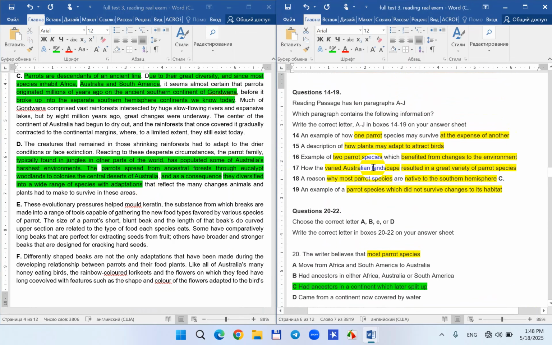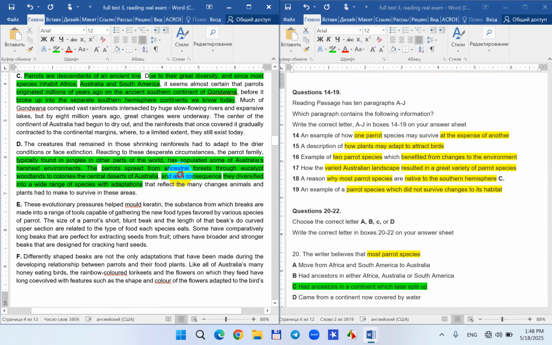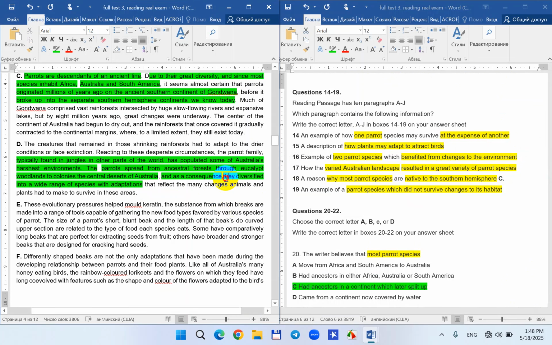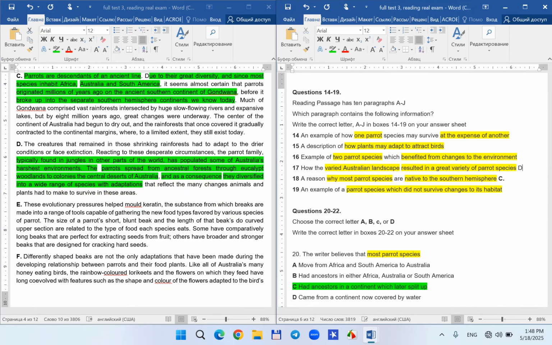So which one? Look at this. Resulted in means like as a consequence. And look, in a great variety of parrot species means they diversified into a wide range of species. That's why the correct answer would definitely be D for question number 17.